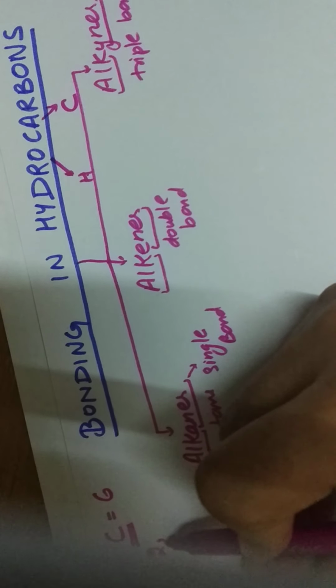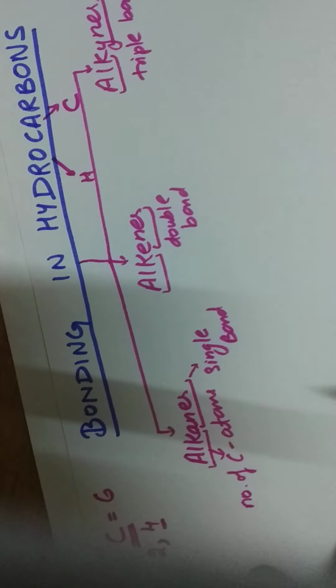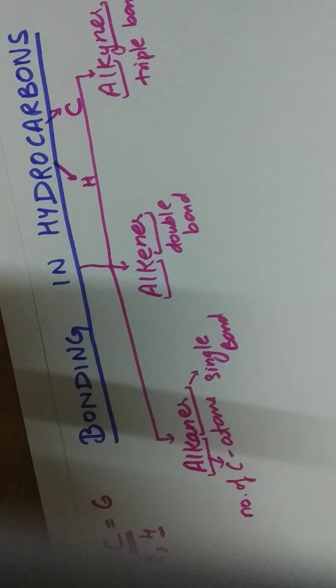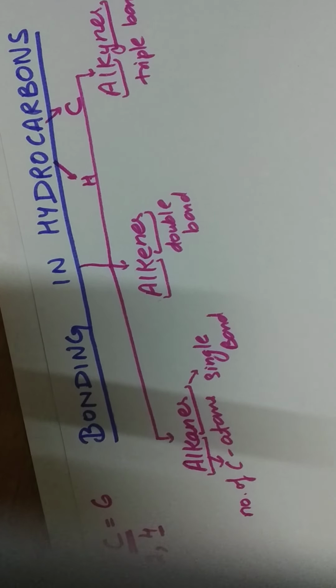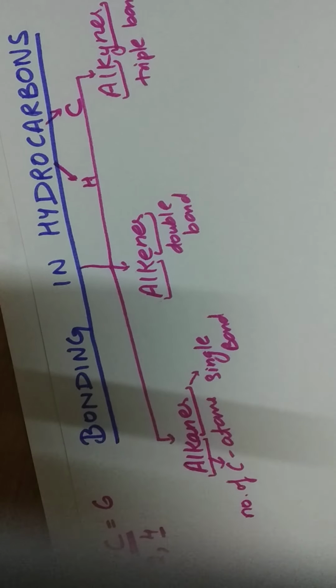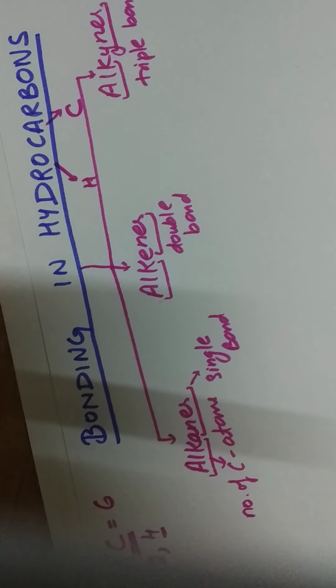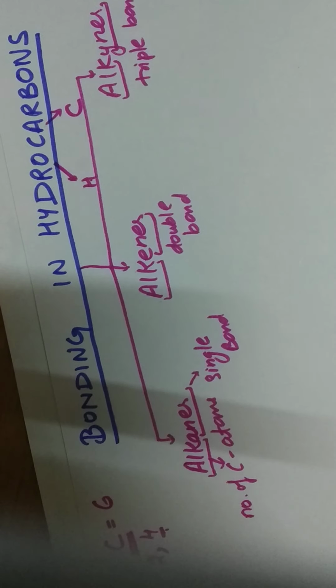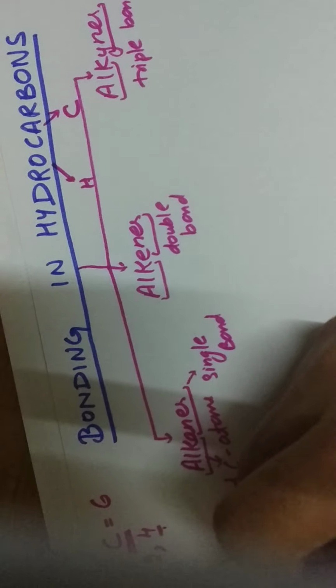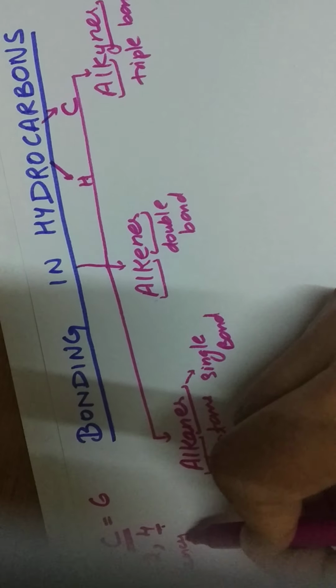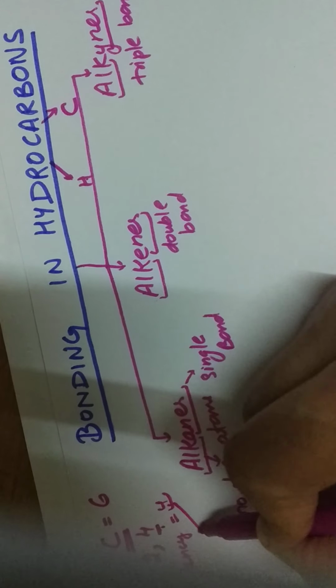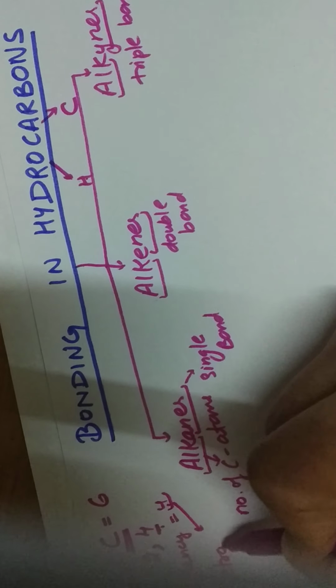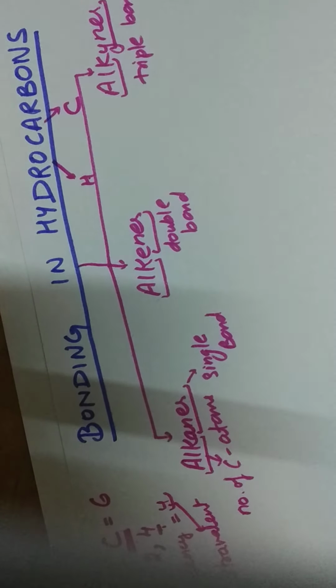Now the valency of carbon: the atomic number of carbon is 6, so the configuration is 2, 4. Every element tries to acquire a stable configuration, that of a noble gas. So it should have 8 electrons in the outermost shell, or 2 electrons in case of helium, the first shell. Since carbon has 4 electrons, it will share 4 electrons, or we say that carbon has a valency of 4, also called tetravalent.